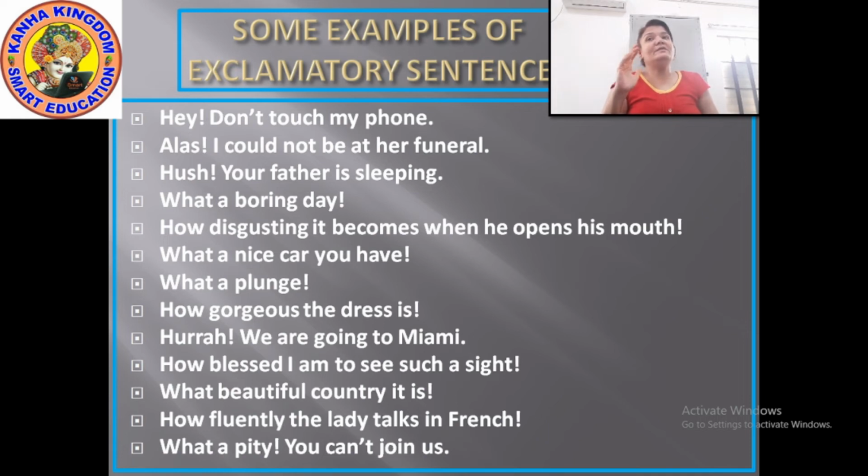Fine? Now these were some examples of the exclamatory sentences, by which you must have understood what exclamatory sentences are. Okay, now let's have a quick briefing on all the four, and then we will move to some exercises and see what we have understood in this chapter.